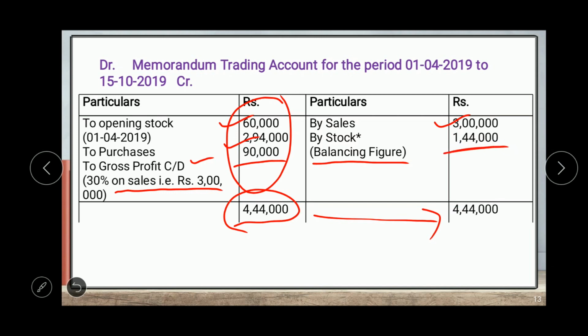So the value of stock on 15th October 2019, the date of fire, will be 1,44,000. So we know that the value of stock on the date of fire is 1,44,000.